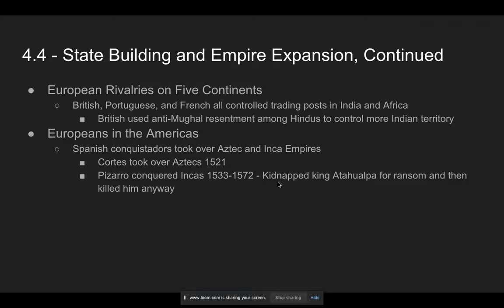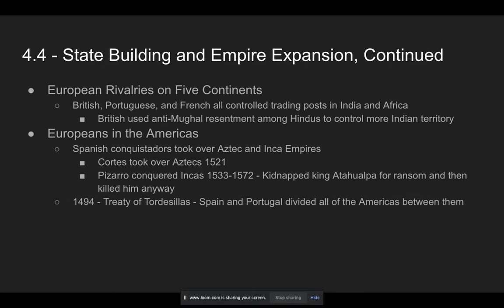Cortez and the Aztecs, one of the ways that he's able to conquer the Aztecs more quickly is the Aztecs had a large empire and they were forcing lots of different communities near them to pay tribute. So Cortez went around all these communities and said, hey, you don't like the Aztecs? Come with me and we'll go conquer the Aztecs together. Of course, then Cortez took over all that area in the name of Spain and created a new empire himself.